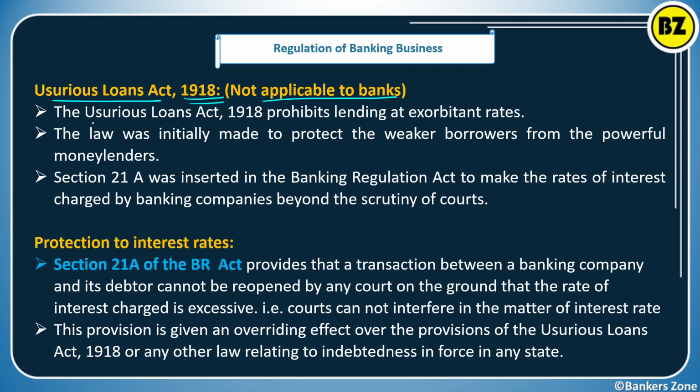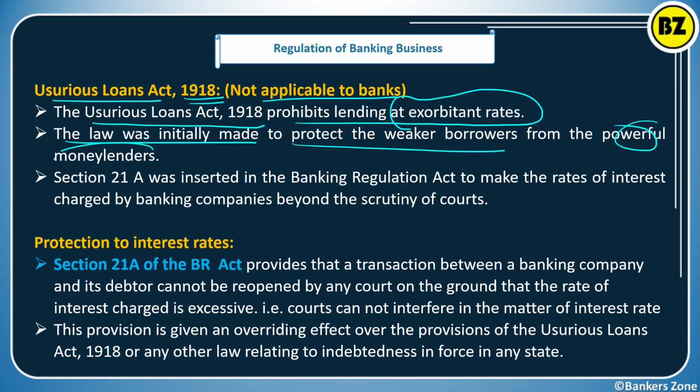That Usurious Loans Act 1918 prohibits lending at exorbitant rates, and there is a stipulation that no one should lend at exorbitant rates. So who can lend exorbitantly? Obviously, the law was initially made to protect the weaker borrower from the powerful moneylender.